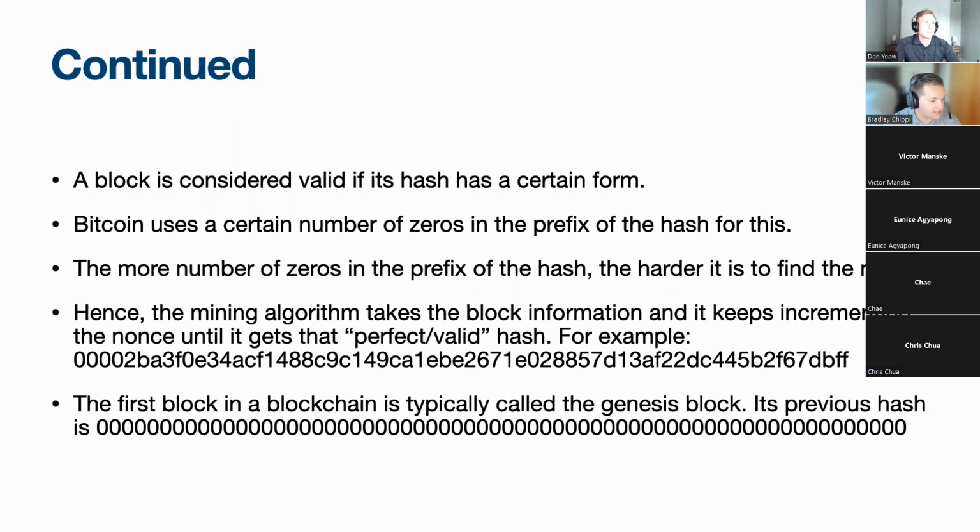The first block in the blockchain is typically called the Genesis block. You'll hear that. Its previous hash, well, it's the first block on the blockchain. Obviously, there's no block before that. It's just 0, null, whatever you want to call it. That's just what it is.